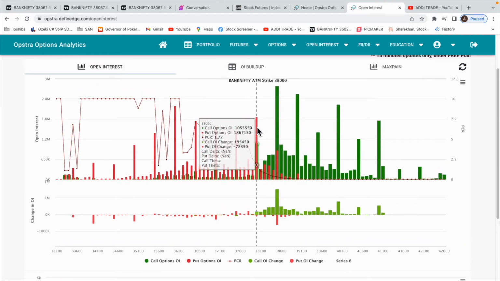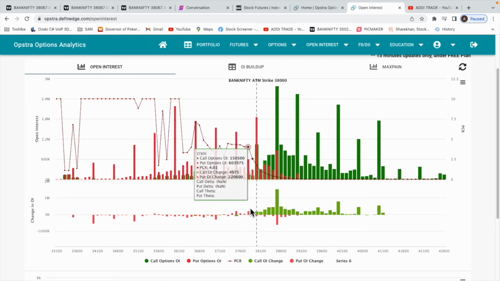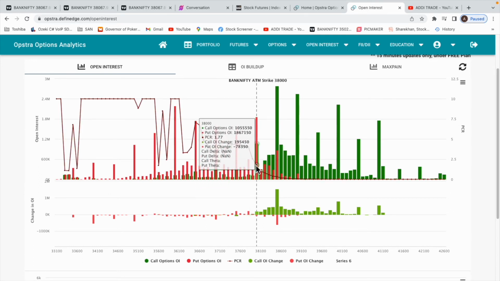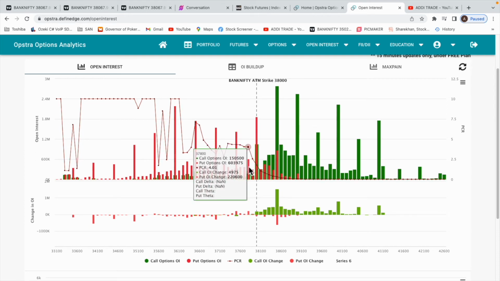So this 38,000 can be a good strike price to trade if we get the right entry. And the first level of support is coming in at 37,800. If we remain flat, we might remain between 37,800 and 38,000, and if 38,000 breaks, then definitely a very good support at 37,500.